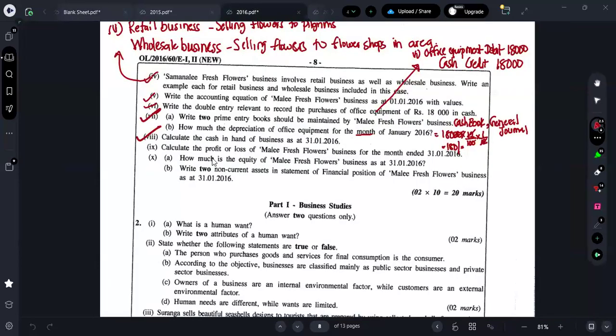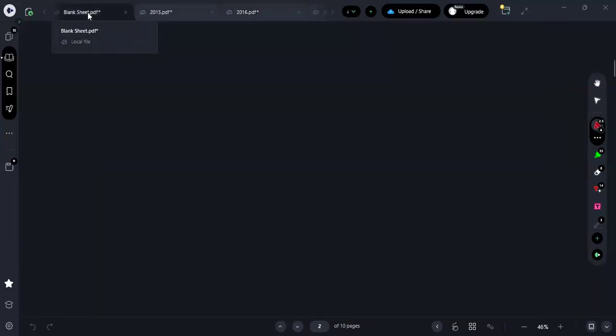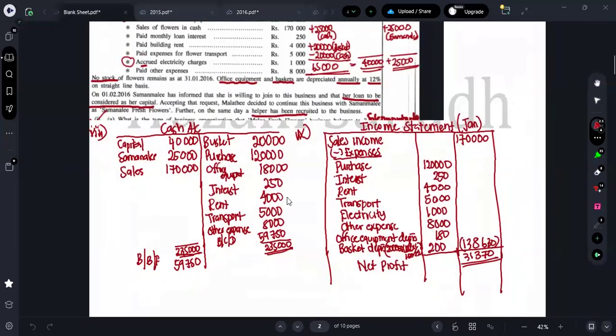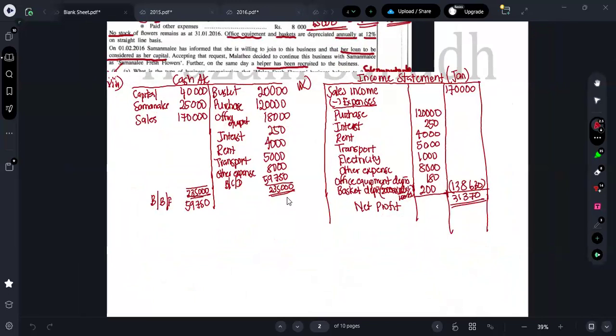So this question is also done. Next one, what do they say? How much is the equity of Mali Fresh Flower? So how can you get the equity, guys? The easiest way to get the equity in any question they ask, just remember this part. In a question which asks for the equity, in the previous question or before, you would have found the capital and the profit definitely. So make sure you all use this formula in order to find the closing equity.